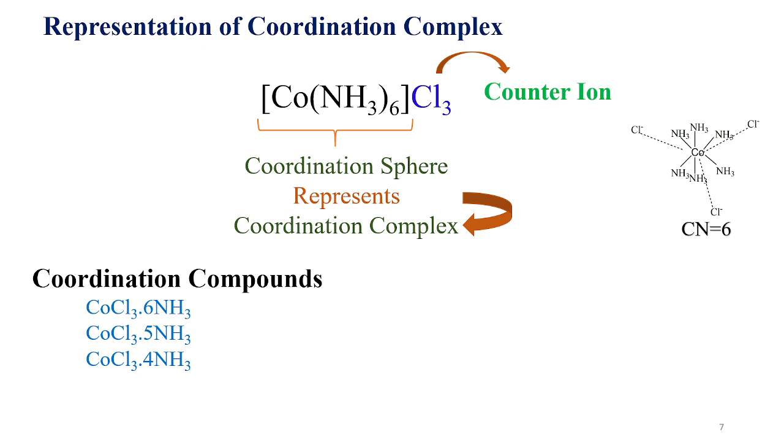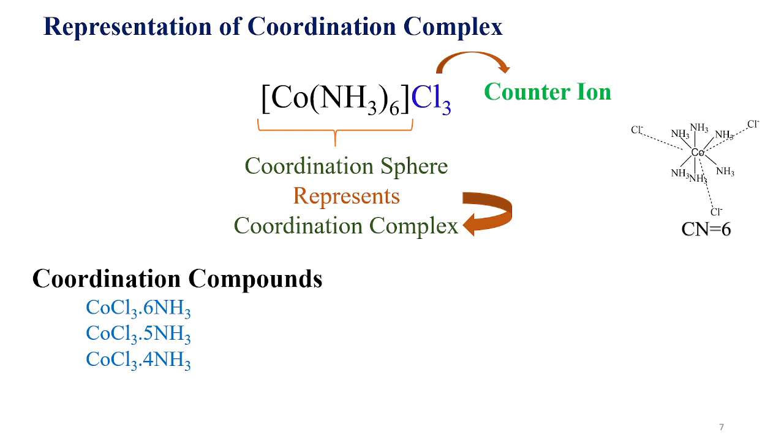As there are 6 coordinate bonds in the above complex, the coordination number is 6, or we can say the secondary valence is 6.